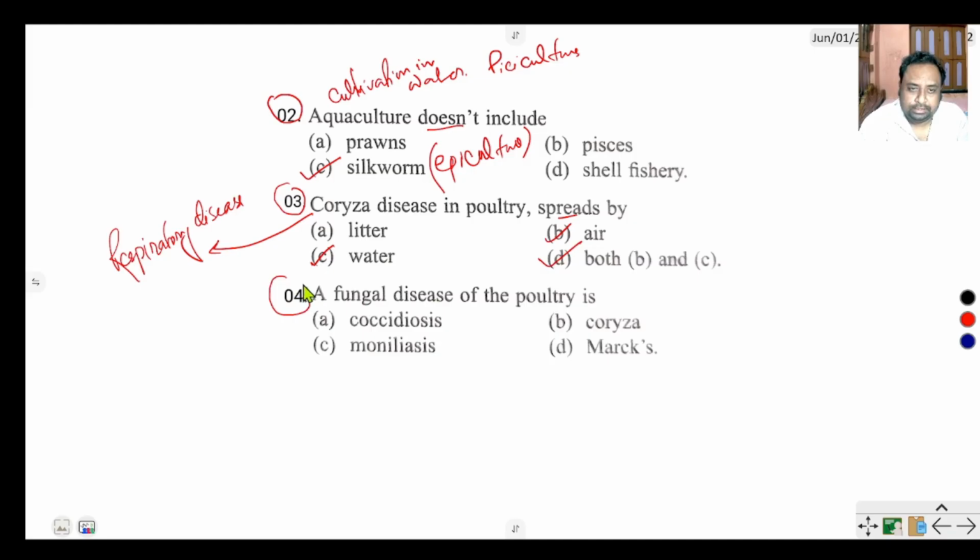Number 4 question says a fungal disease of the poultry is coccidiosis, coryza, moniliasis and mumps. The correct option is moniliasis. Moniliasis is also called crop mycosis.